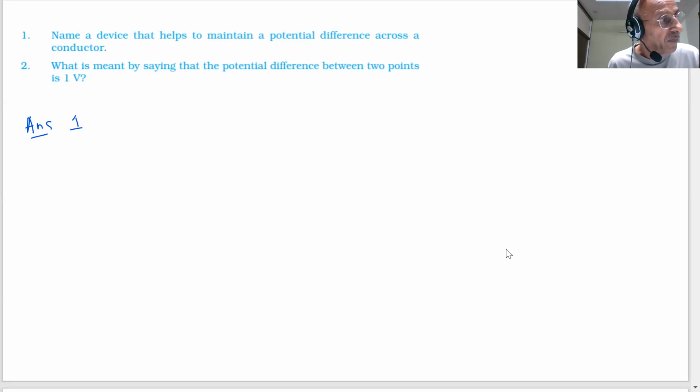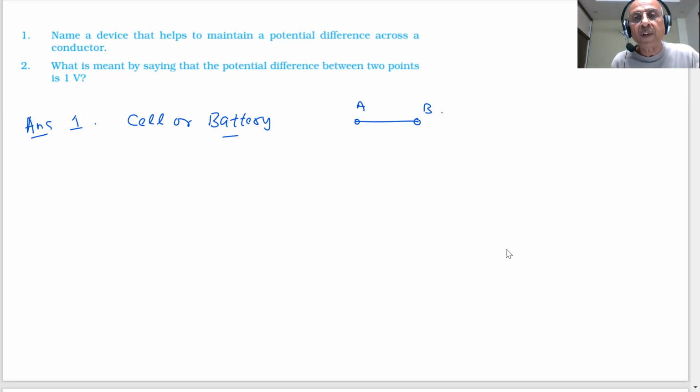Sir, a battery or a cell? Yes. If you have a cell or battery, students. So if you have a conductor A and B, and you want to maintain a potential difference, you have to apply a battery. So this is our battery or a cell. That is the correct answer, students.